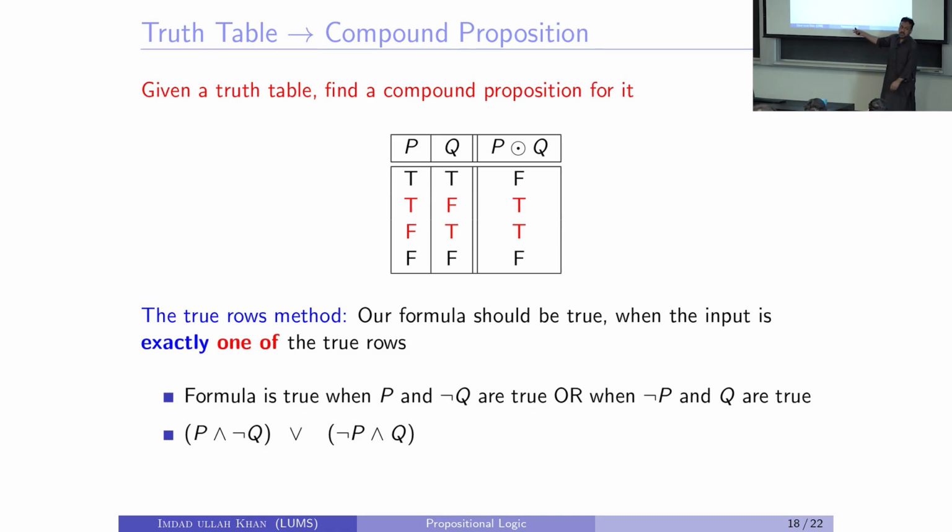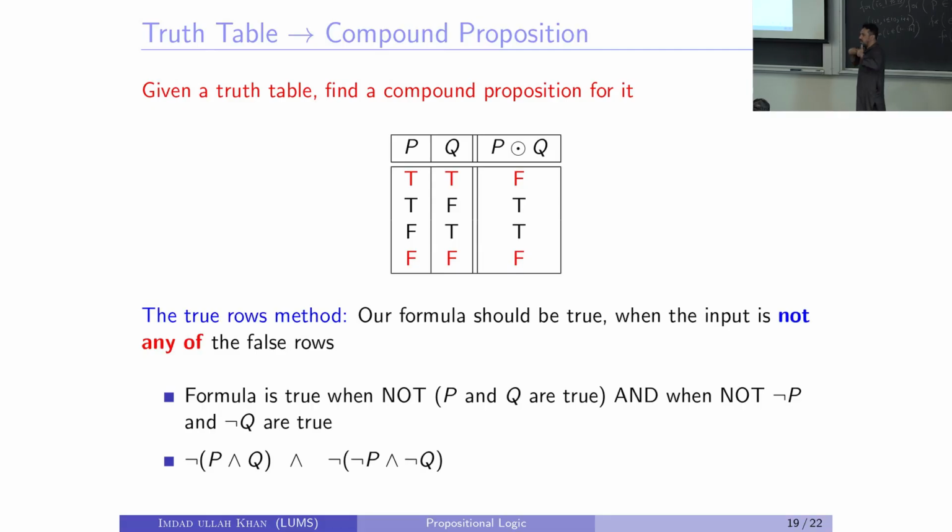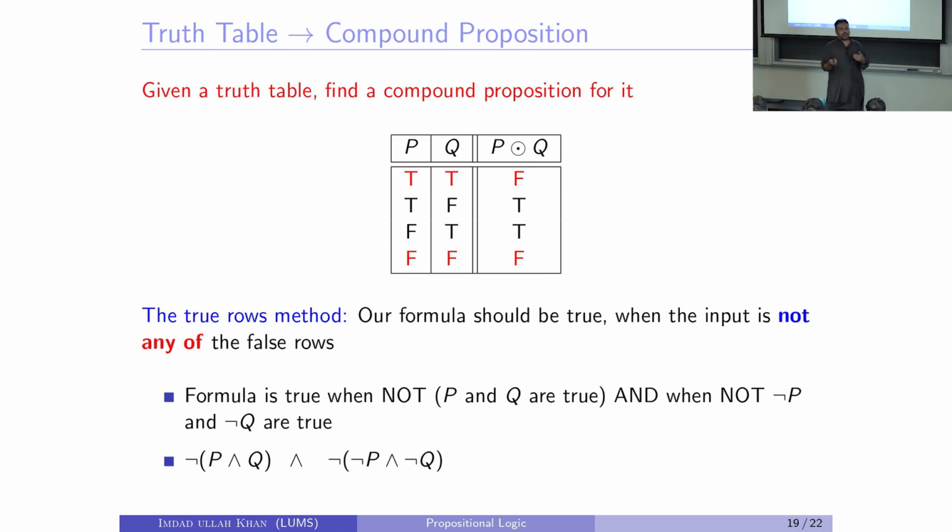The formula should be true when P is true and Q is false. So I would just say when P is true and not Q is true, or when not P is true, meaning P is false and Q is true, right? So either the first combination or the second combination should give me the formula. So my formula should give a true on this combination or on this combination, so I just put OR, and that's my formula. Okay? So if you learn how to pronounce stuff, how to just speak this thing, you will get the answer.